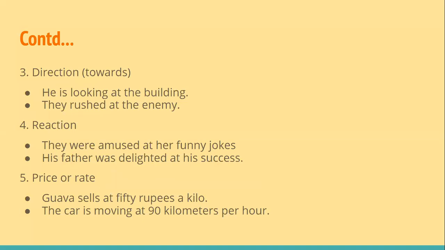Next, at can be used when we are talking about direction. So he is looking at the building, looking towards the building. It shows the direction of his gaze. They rushed at the enemy. So it shows the direction towards the enemy.